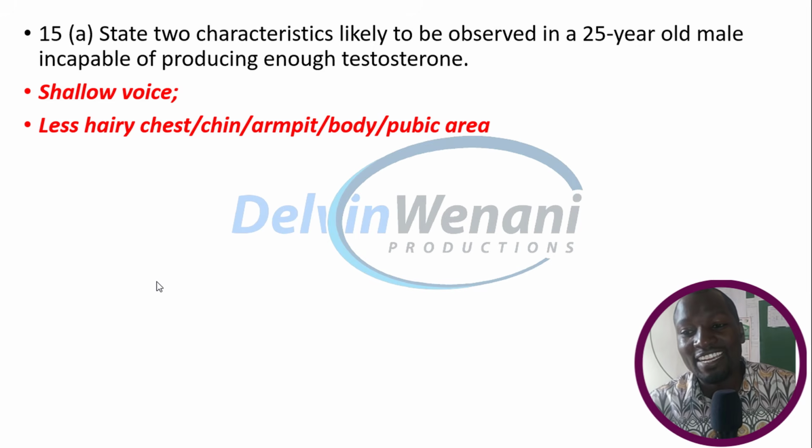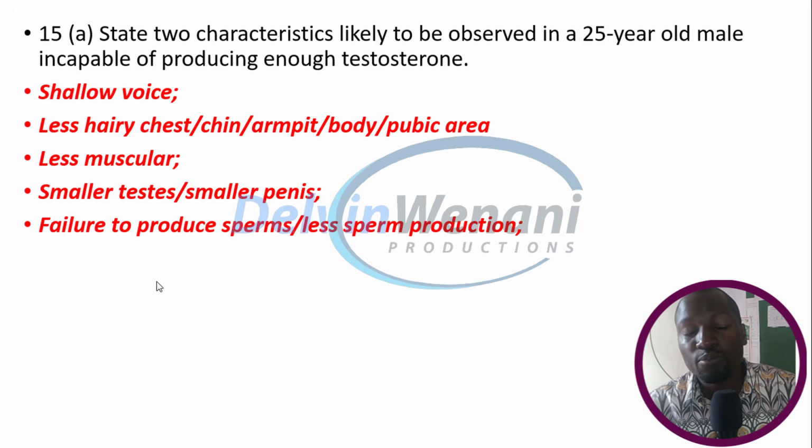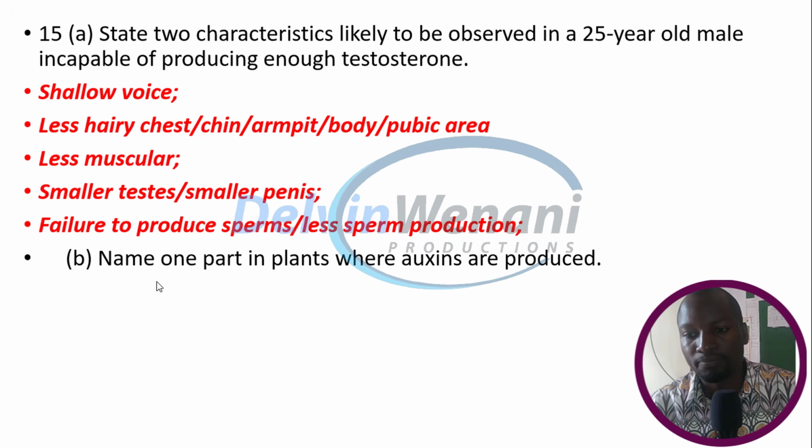Will also have less hair on the chest, chin, armpit, body, and the pubic area. Will be less muscular. Will have smaller testes and smaller penis. Failure to produce enough sperms and therefore will suffer from less sperm production.